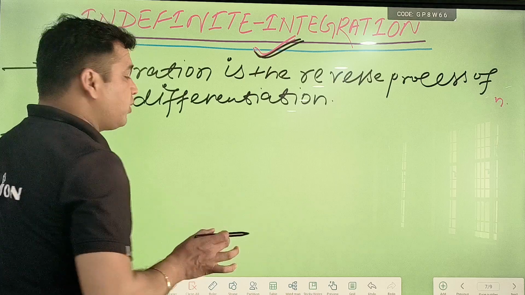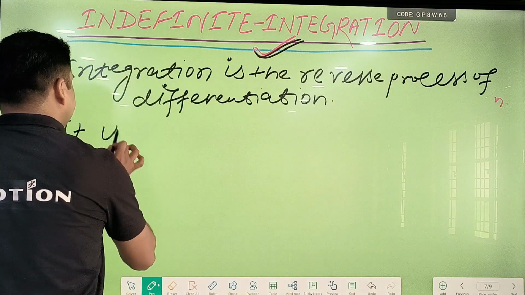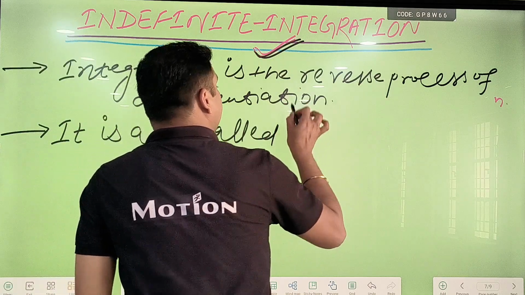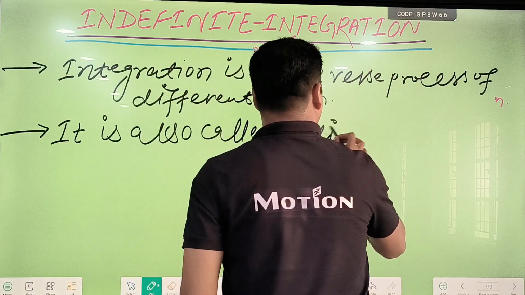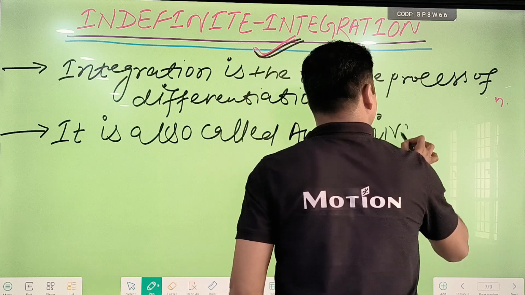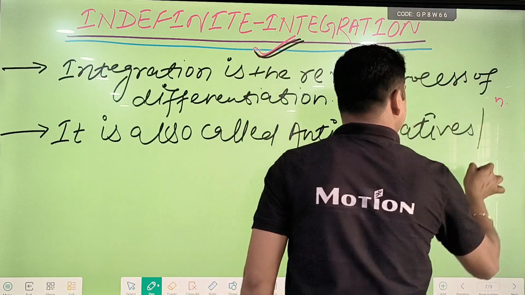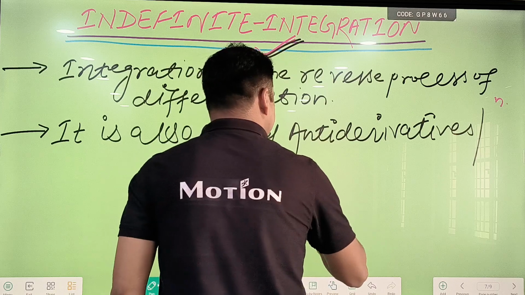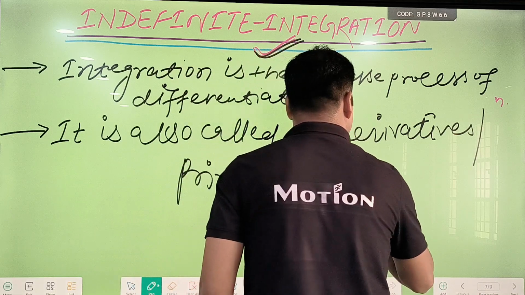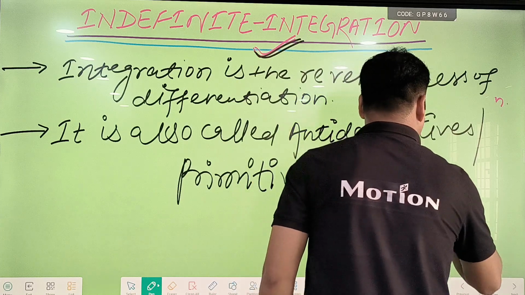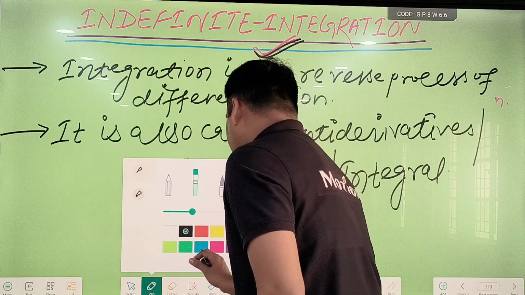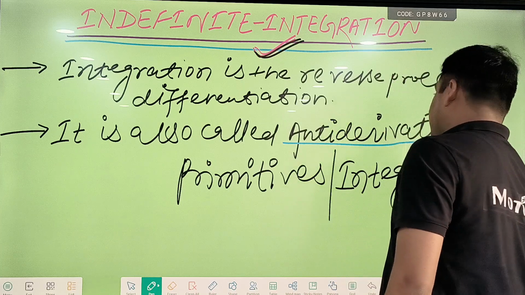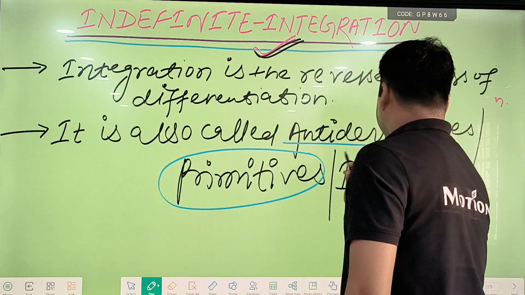Second, point number 2. It is also called antiderivative, or you can say primitive, or you can say integral also. So these are the other names of integration. You can remember this: antiderivative, or primitive, or integral.